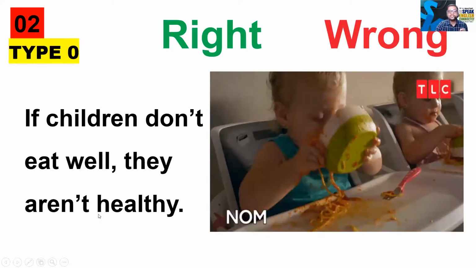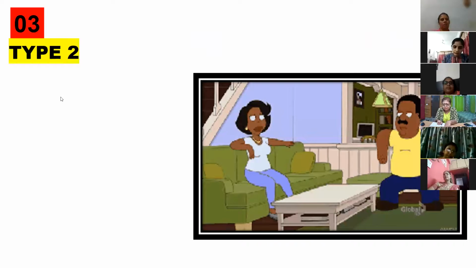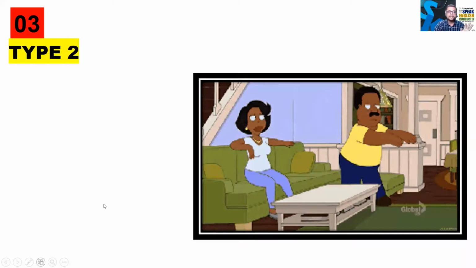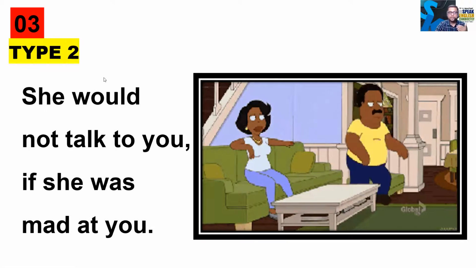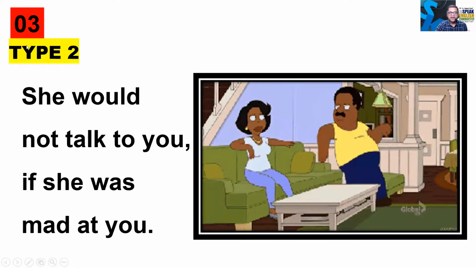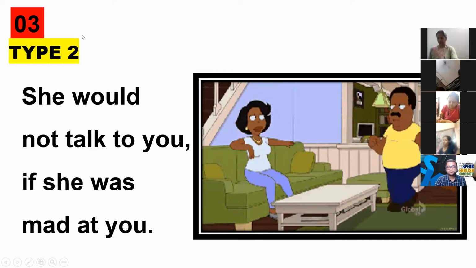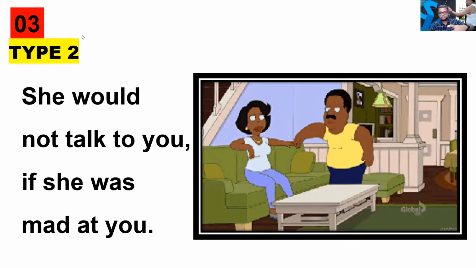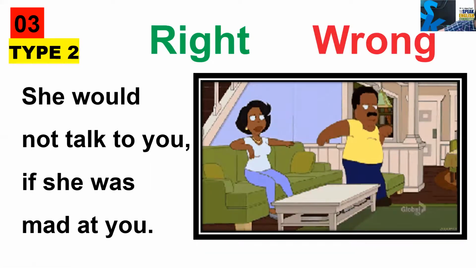Let's go for the next sentence, the type 2 sentence. Now see the sentence. She would not talk to you if she was mad at you. Okay, let's go for the next sentence. So is it a right sentence or a wrong sentence? You just have to write in your copy.